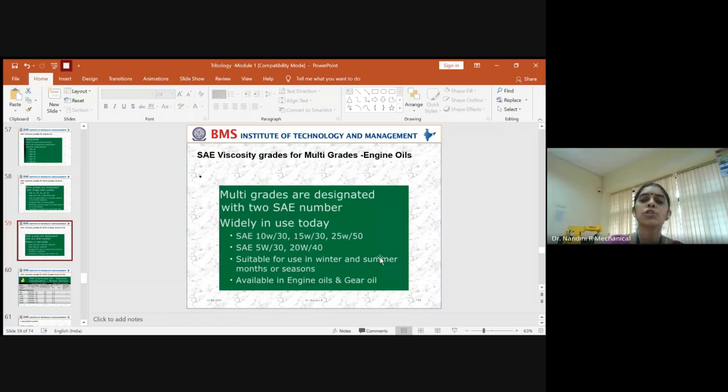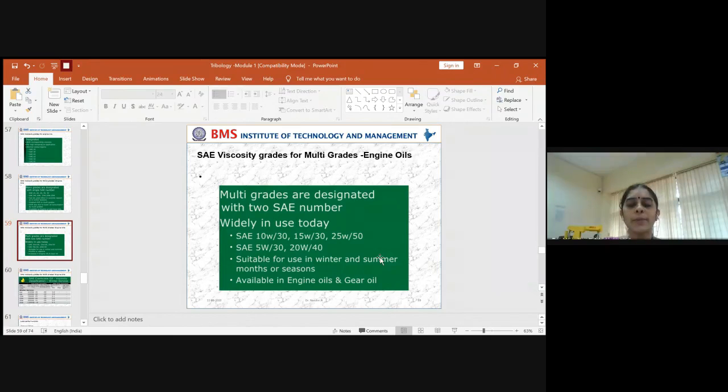So it can be used both in winter season as well as summer season. Based on the temperature, you can switch to its higher level of the grade. So it has an application in two ways: both in winter and summer you can use the same grade, only just shifting from monograde to multi-grade.